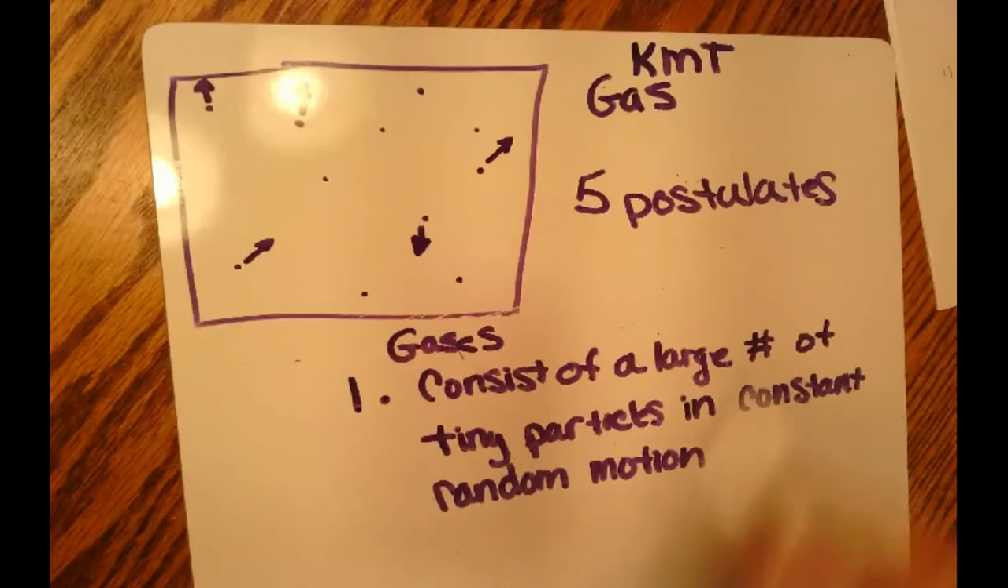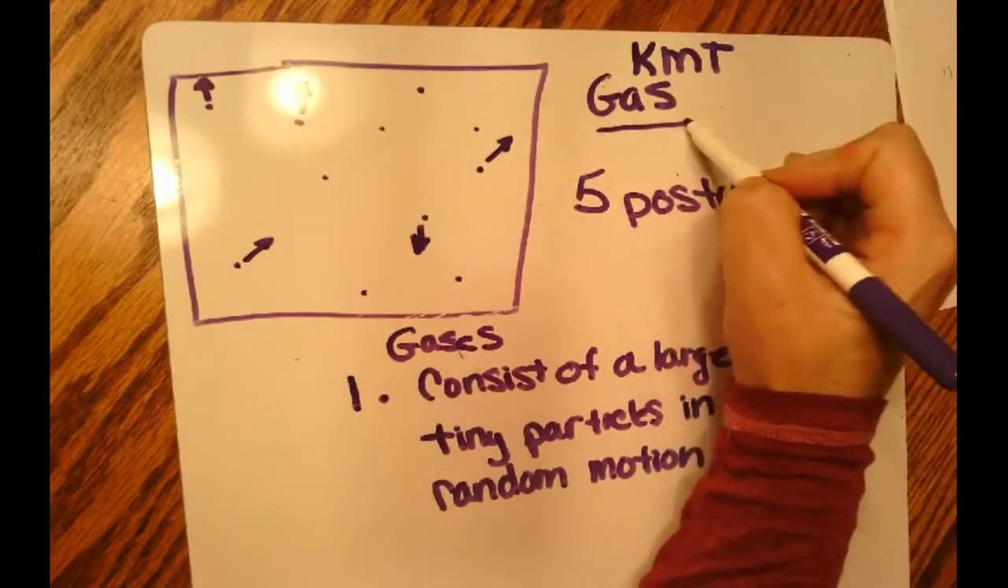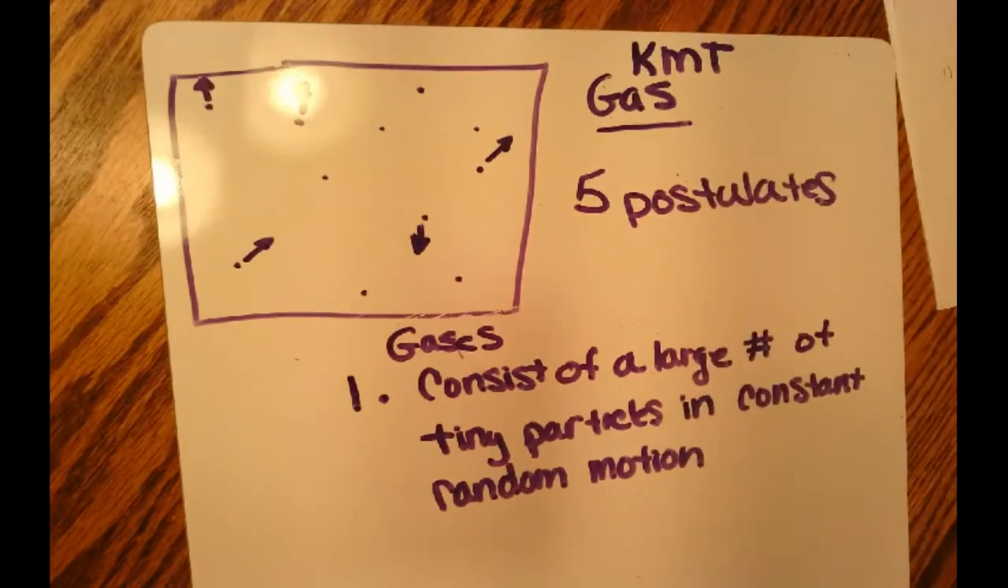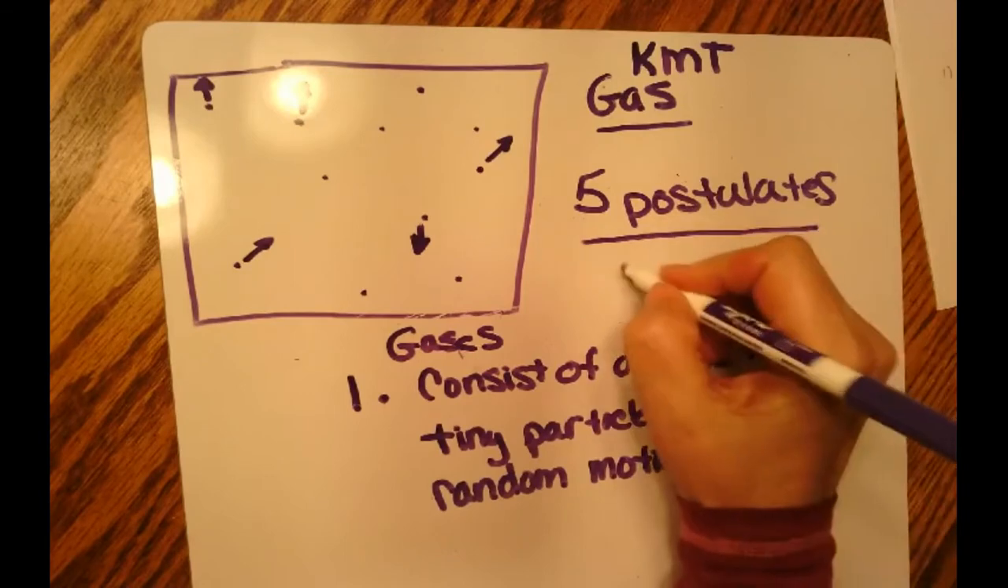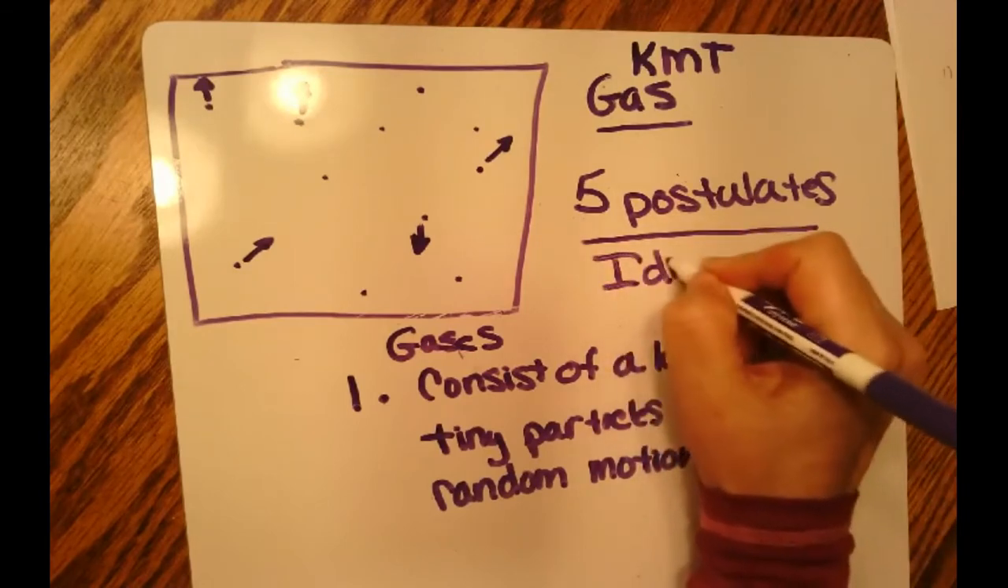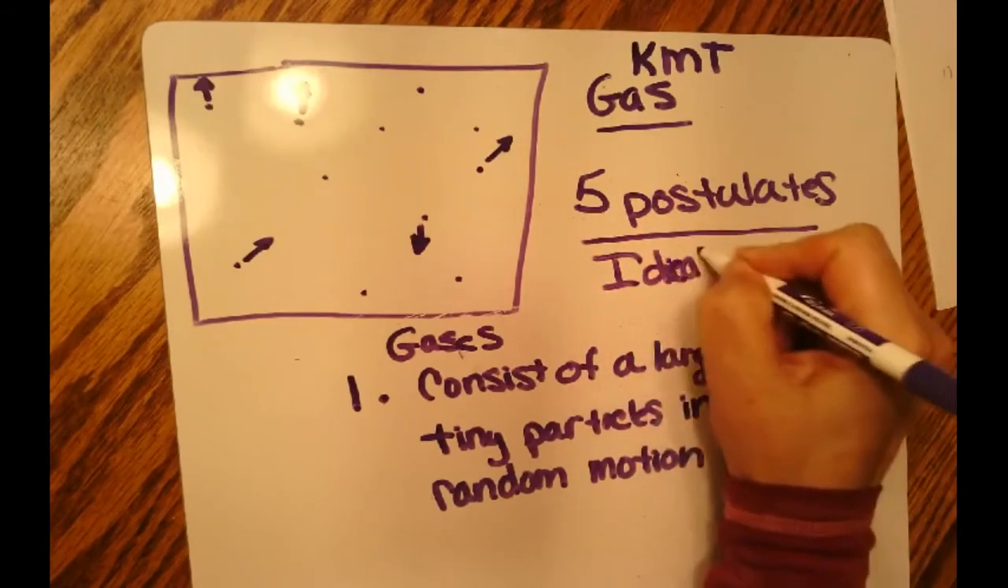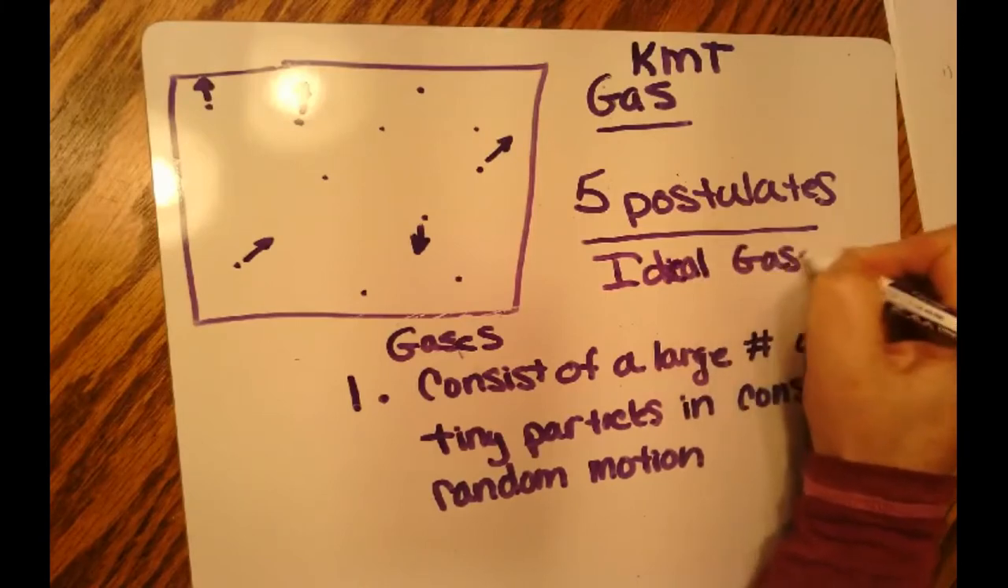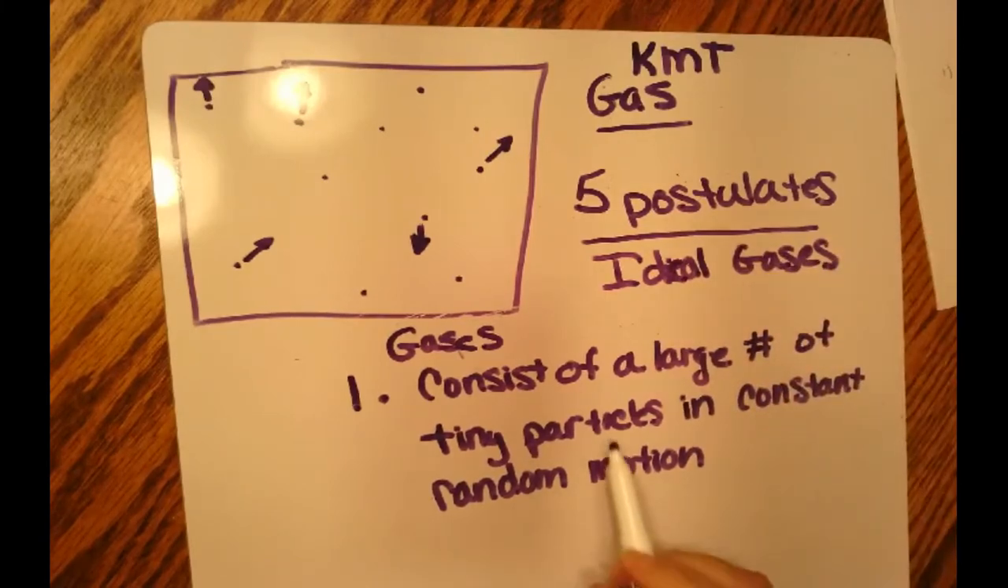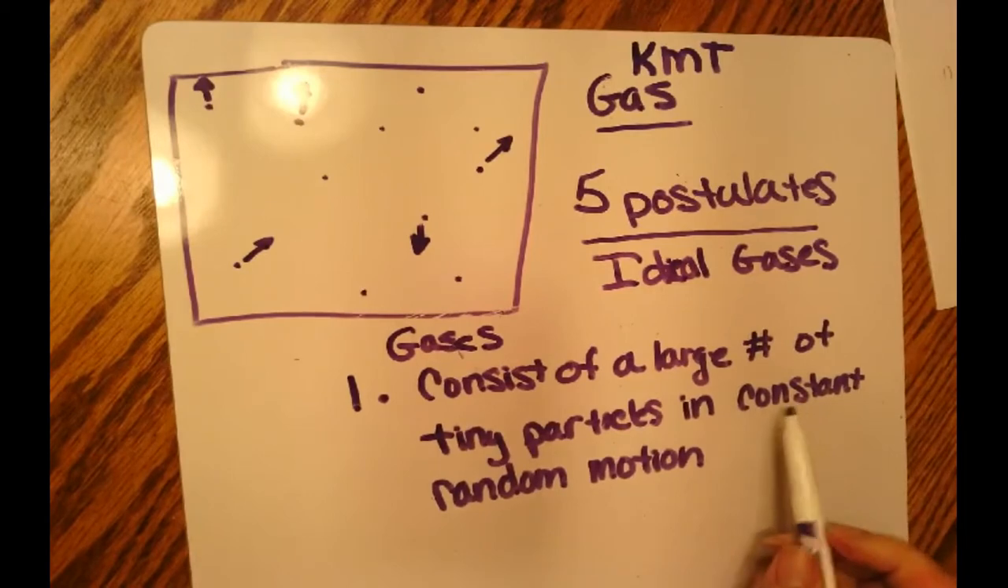So, kinetic molecular theory of gases is the theory of how gases move. And they contain 5 postulates, and we say this is for ideal gases. Okay? Number 1, they consist of a large number of tiny particles in constant motion.